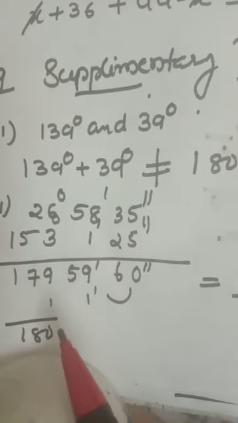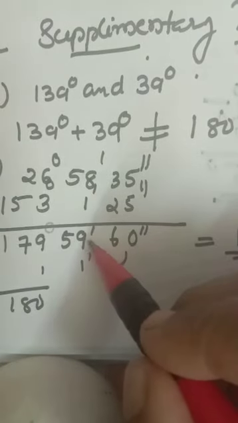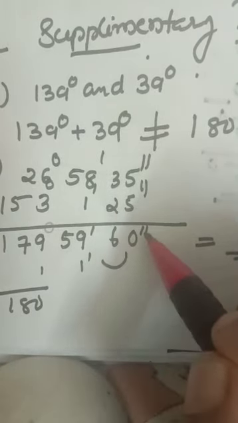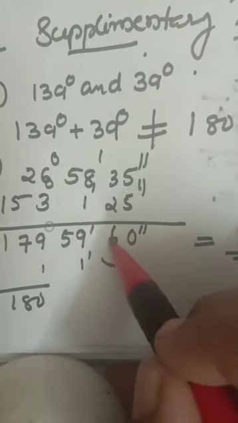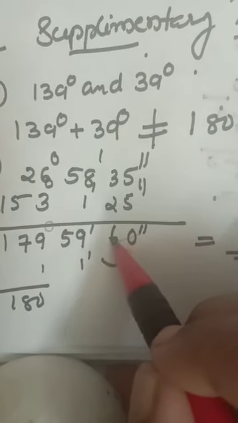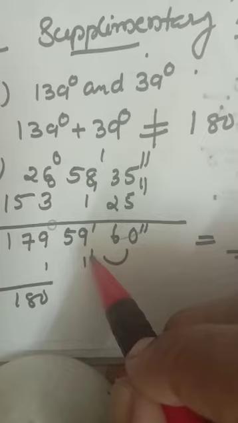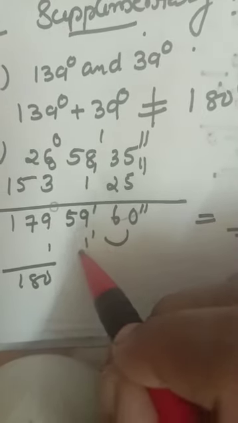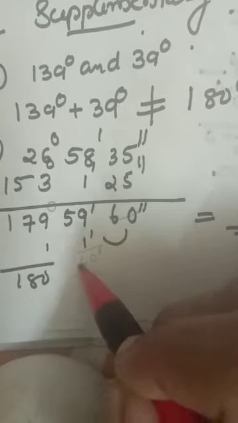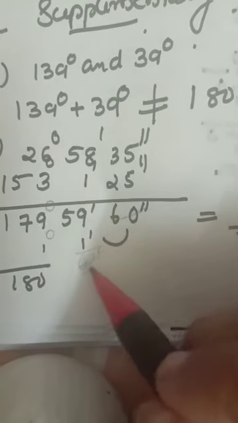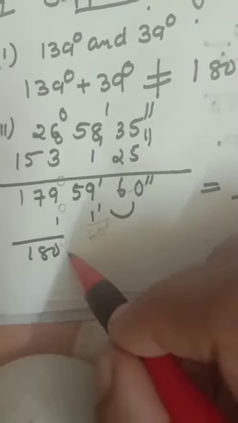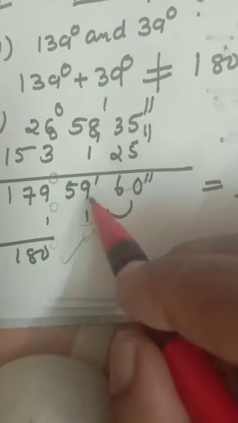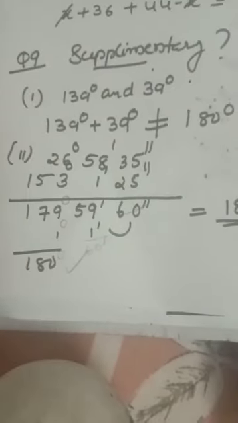So this one, add it. 179 degree 59 minutes 60 second. 60 second is 1 minute, children. See, this 60 second you can convert into 1 minute. I have taken 60 second as 1 minute. Then 59 plus 1 is 60 minute, and 60 minute you can take as 1 degree. Okay, 60 minute is 1 degree. Then 179 plus 1 is 180 degree. So these two angles are supplementary angles.